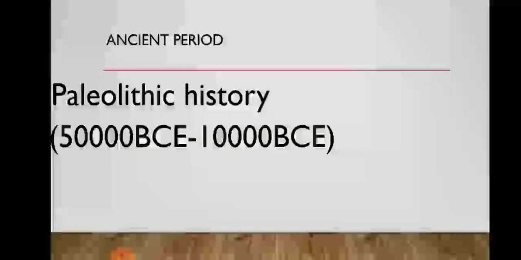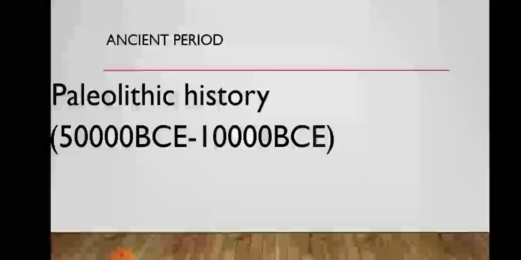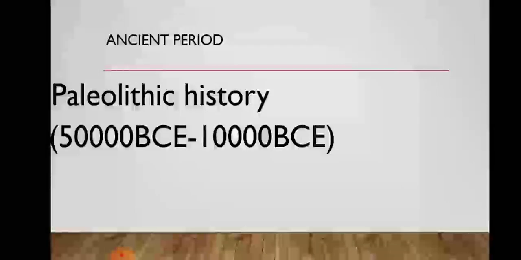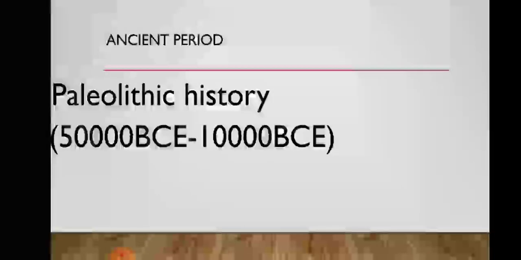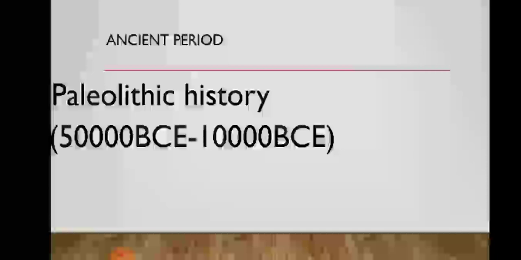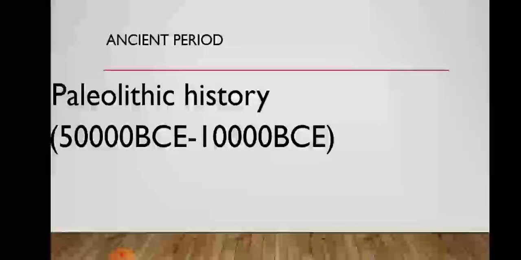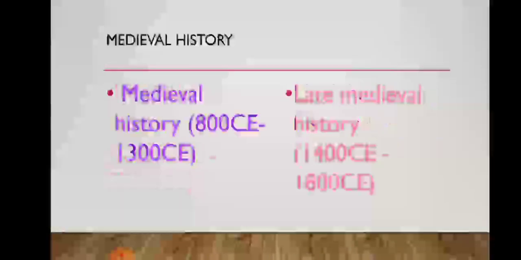The first one is the ancient period. In the ancient period we saw that there are three parts. The first one is Paleolithic history. The second one is Mesolithic history. The third one is Neolithic history. These many parts are there, children.